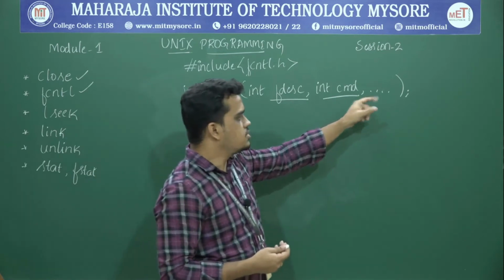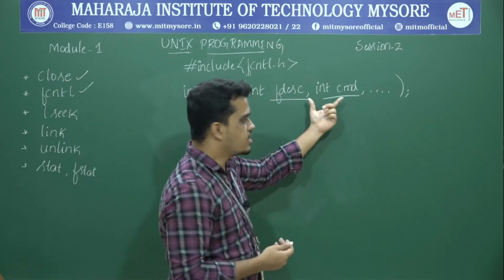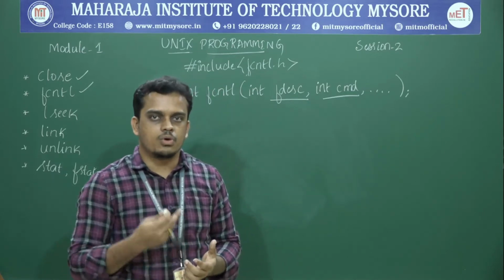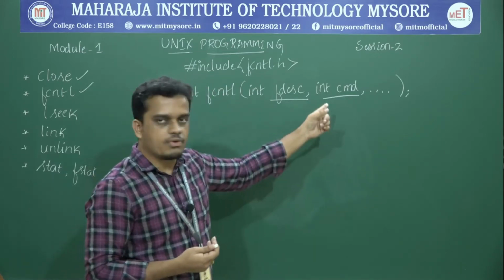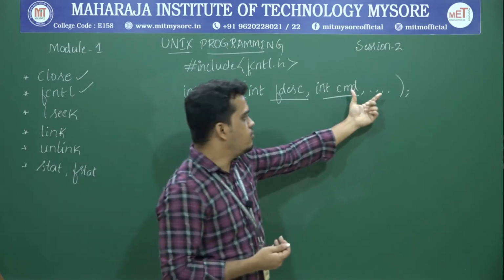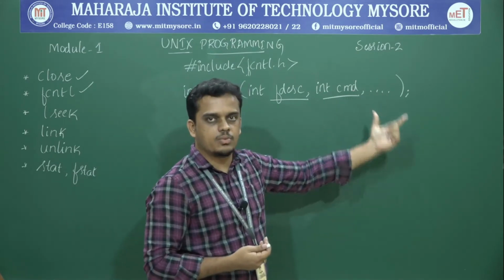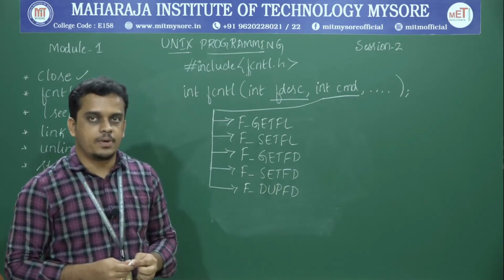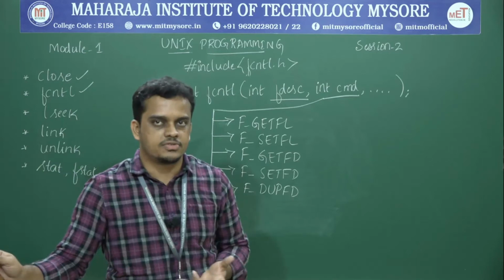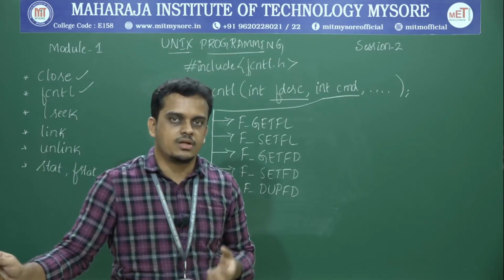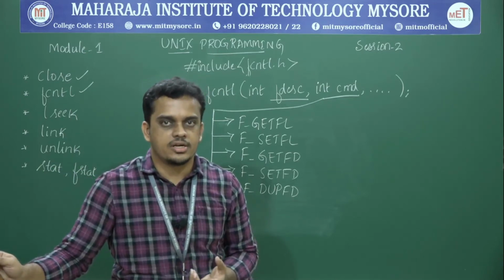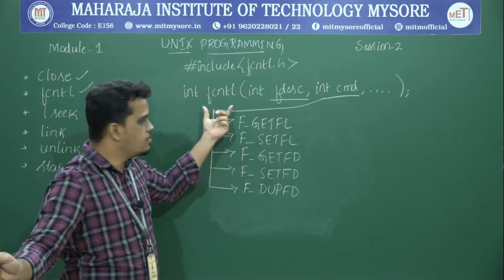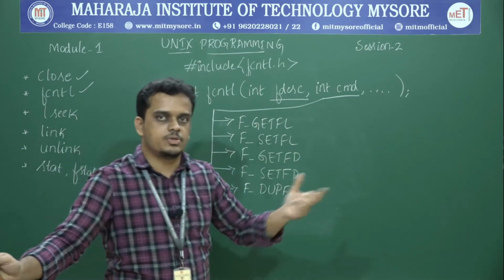Then the third one: suppose you have specified the second argument as customizing or imposing more modifier flags, at that instance we can make use of the third argument. So these are the different possible values which can be passed for the second argument of an fcntl, that specify the command or the action that needs to be performed on the specified file. So this is nothing but file controlling on the specified file.